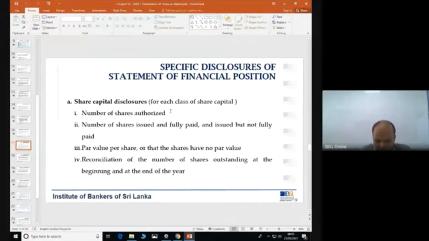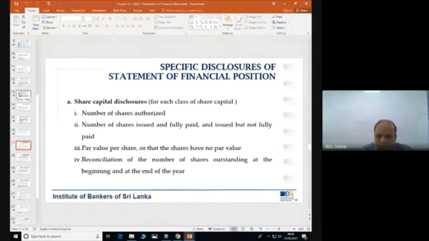Okay. So what we'll do today is cover the remaining part of LKAS 1, and then we'll move on to the financial ratios. Last week I gave you a clear understanding of what LKAS 1 is, the fundamental requirements of LKAS 1, the objective, what it looks for, and how the presentation will look.